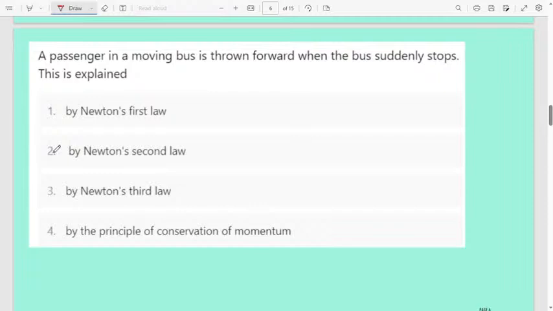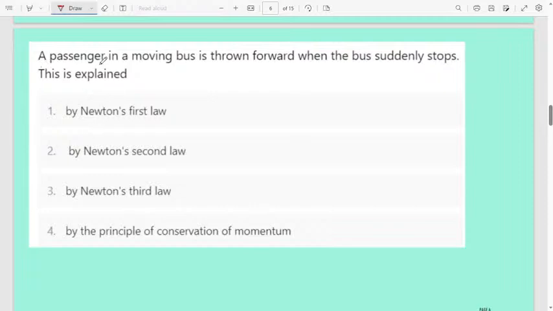If you know the concept only, you can answer the question. That's why I am requesting those who will watch this video: first go through my theory part of motion. Then once you complete that one, you can easily solve MCQ questions. Okay.